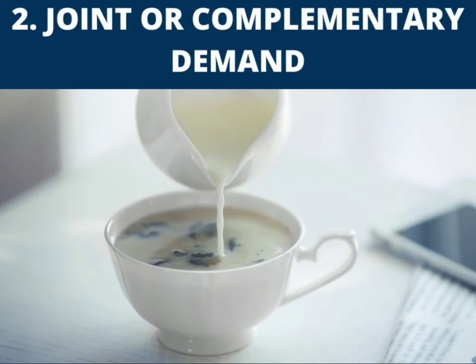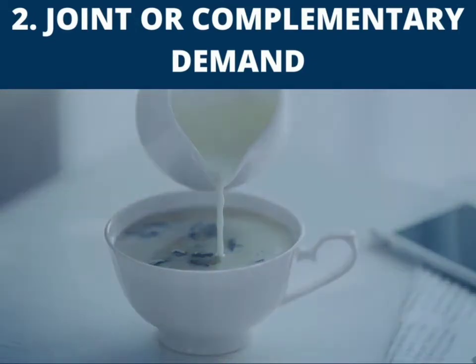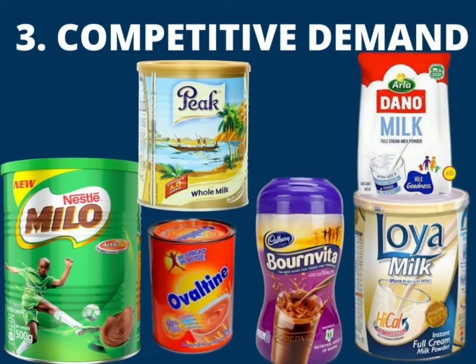2. Joint or complementary demand. Joint demand is a demand which occurs when two or more commodities that are related to each other are demanded at the same time. These two commodities are said to be complementary to each other, as a change in demand for one commodity will bring about a similar change in the demand for the other. Examples of joint demand are bread and tea, bread and butter, tea and milk, car and petrol, trouser and shirt, etc.